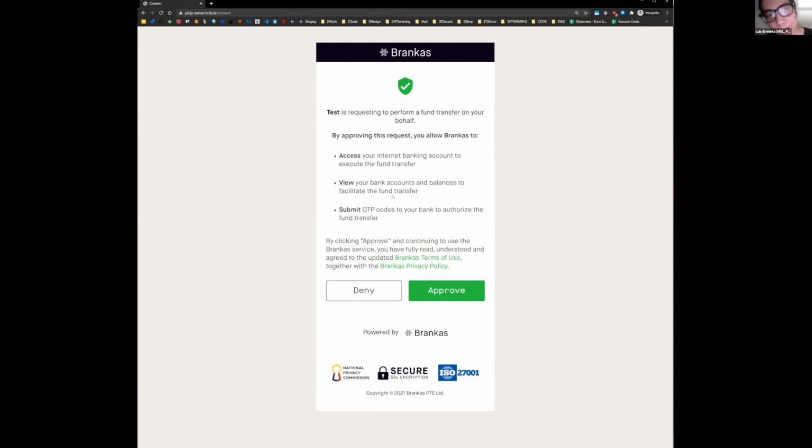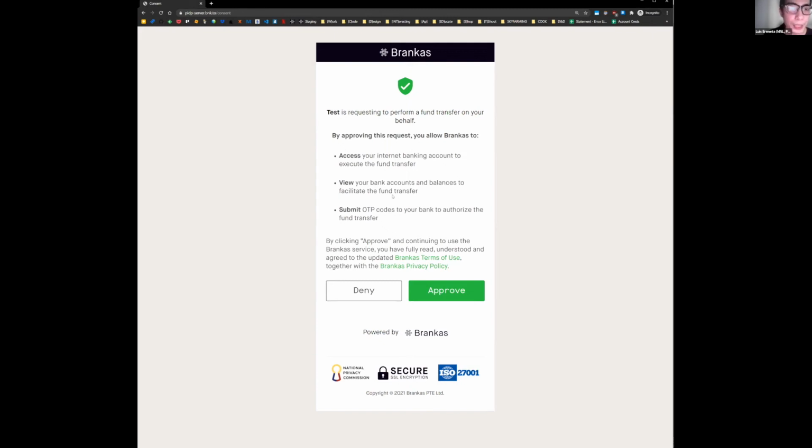Brank.as will be performing that fund transfer for them, and in order to orchestrate it, we need access to their online banking accounts. We're very transparent about the exact permissions that we need from the end user, and we are also very transparent about our terms of use and privacy policy.